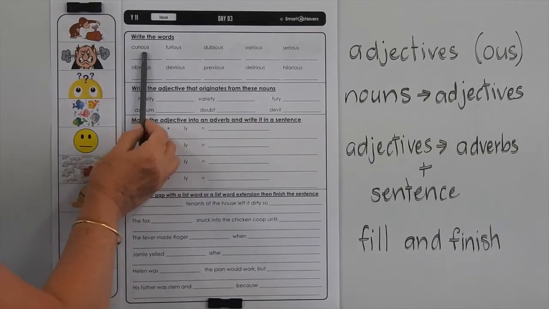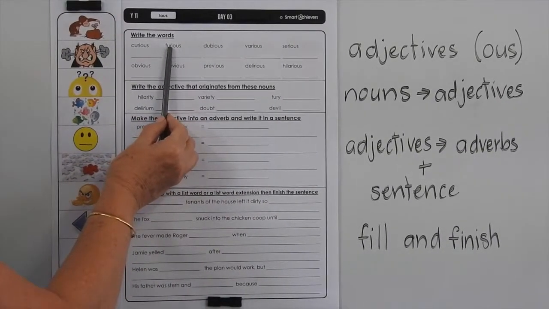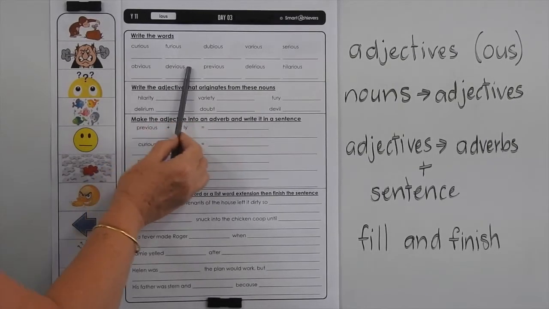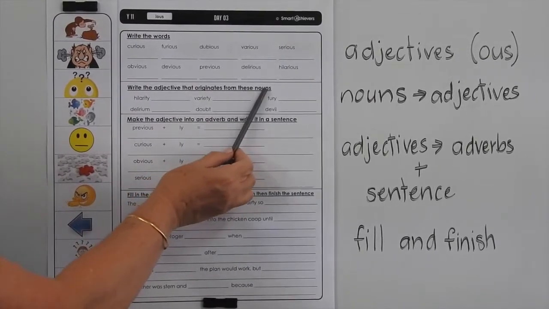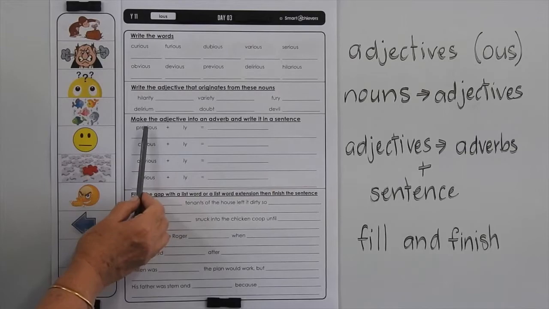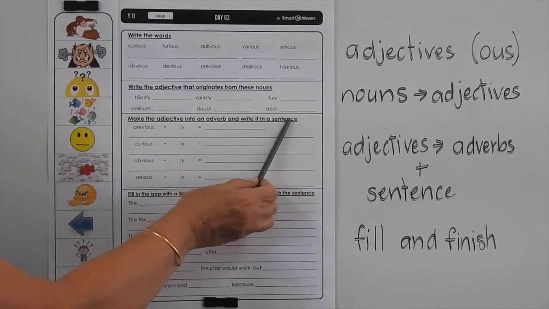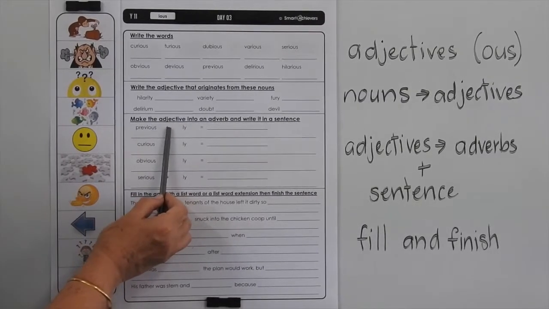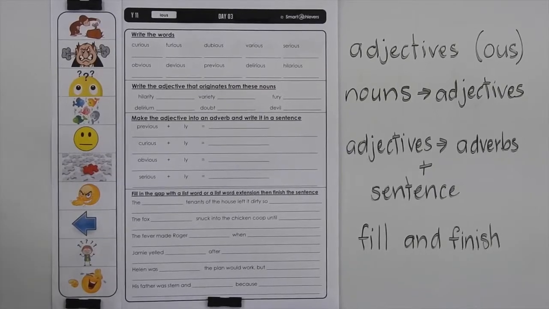Now you know these words all end in OUS, so they're all adjectives. Just don't forget that little it sound before the OUS at the end of each of the words. Write the adjective that originates from these nouns. So we've given you the noun, you have to write the adjective. Down here we want you to make the adjective into an adverb and write it in a sentence. Now we've given you the prompts there, adding the ly to form an adverb. Hopefully you know that by now.